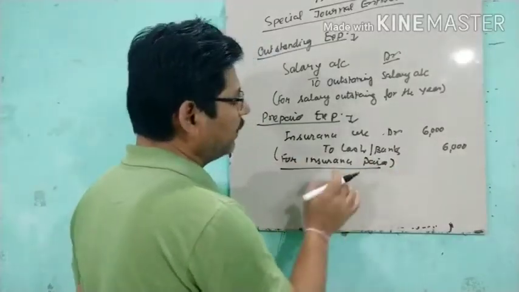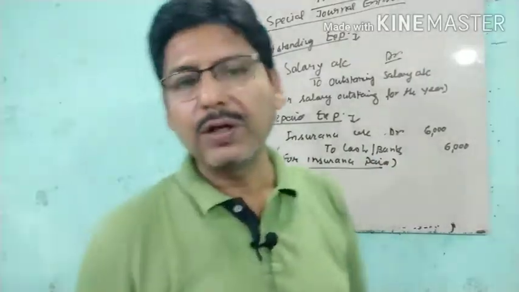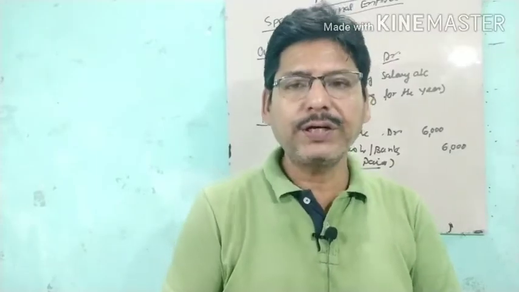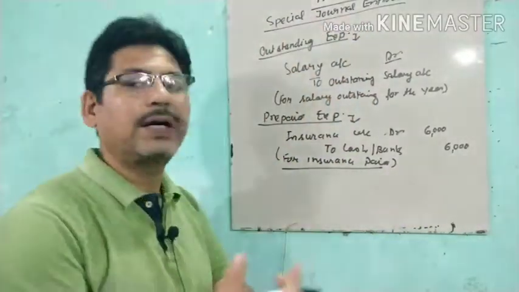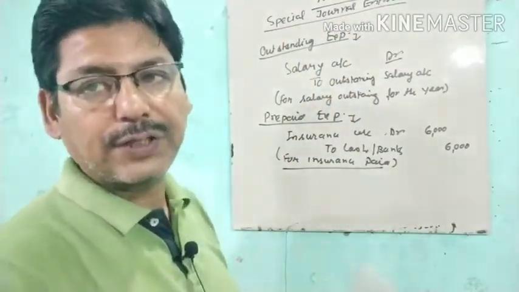Then at the end of the year we will have to put one more entry to show that half the part is related to the next year.